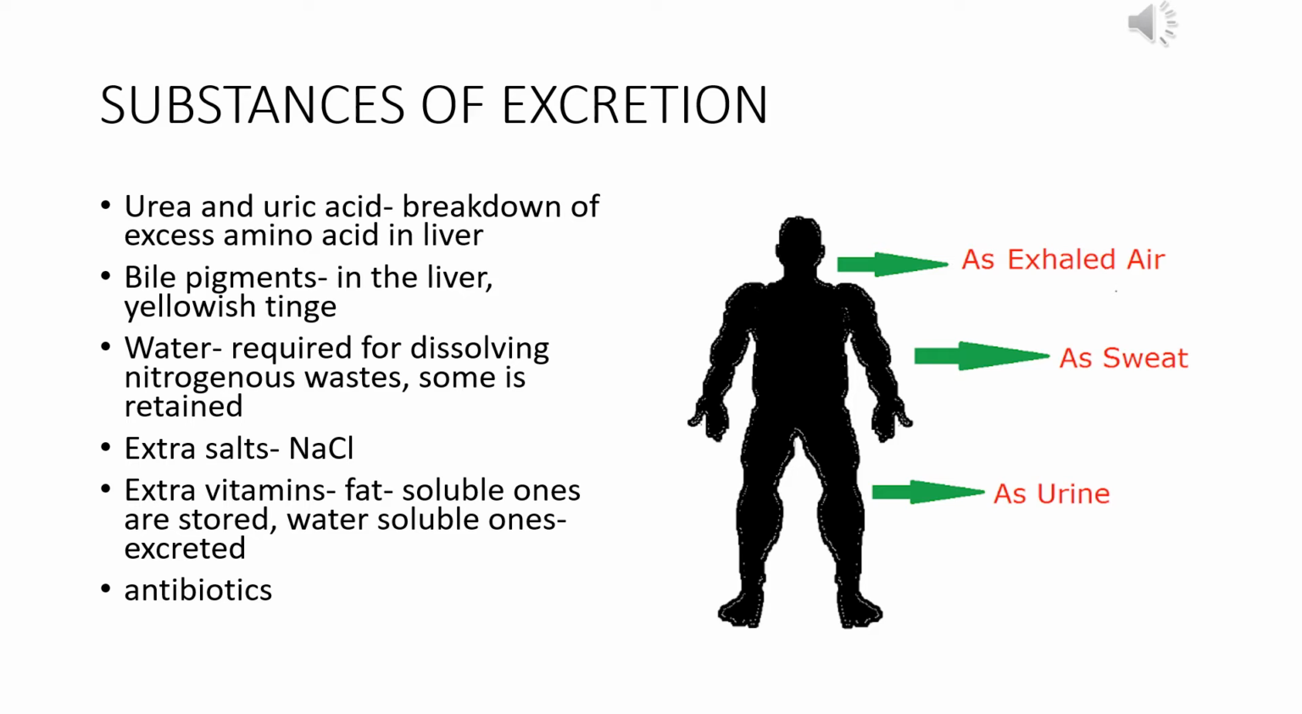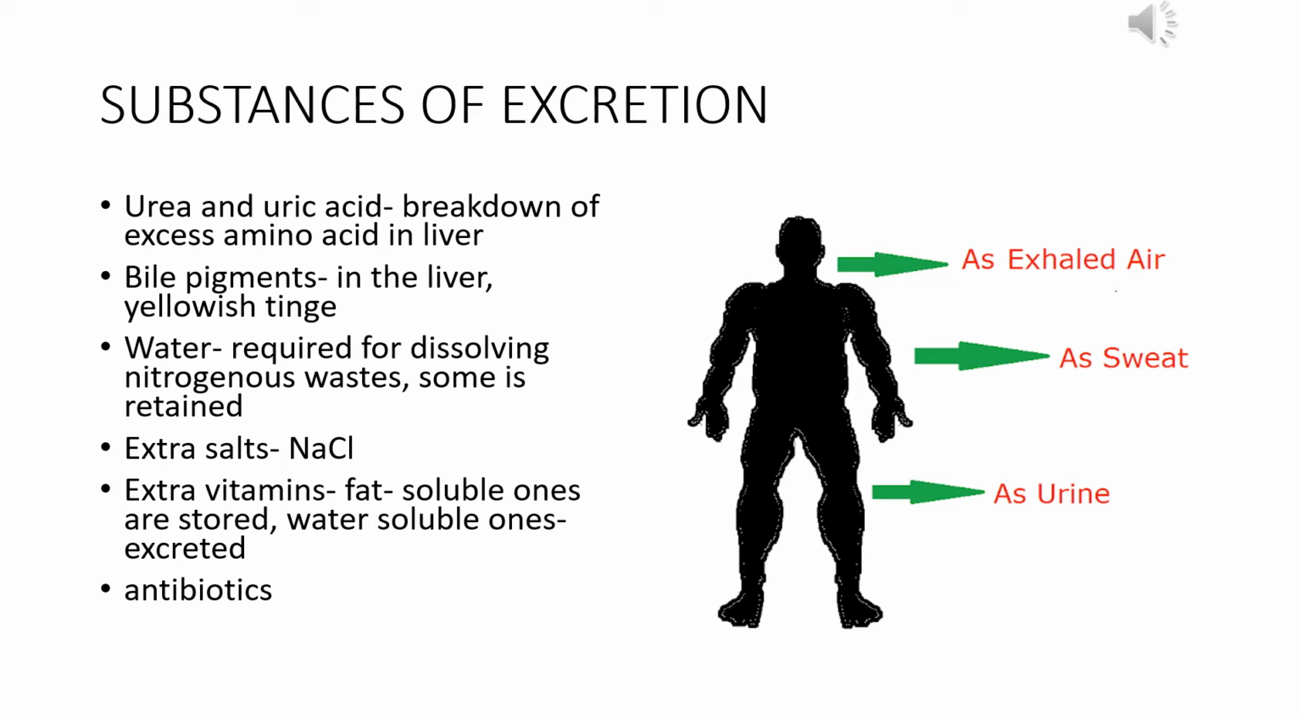As sweat, excess water and some salts are removed, and a trace amount of urea is also removed through the sweat, but it's quite negligible. And through the urine, a lot of things are going to get removed. One of them is urea, which is the main excretory product of human beings. Then a little amount of uric acid, which is produced because of the breakdown of amino acids in the liver. Amino acids actually are the very simple substances of digested protein. Now, excess amino acids cannot be stored in the body.